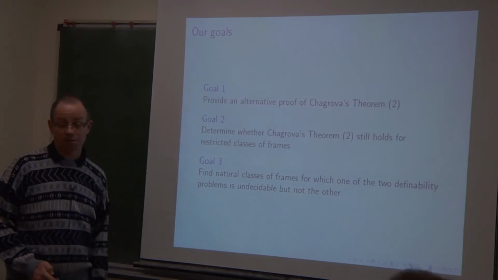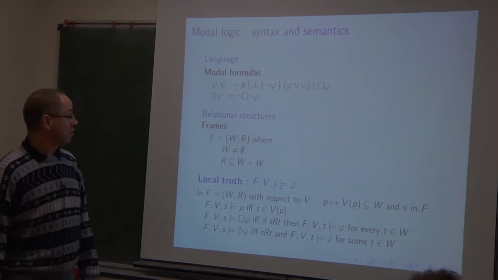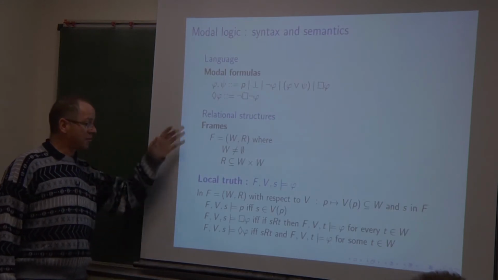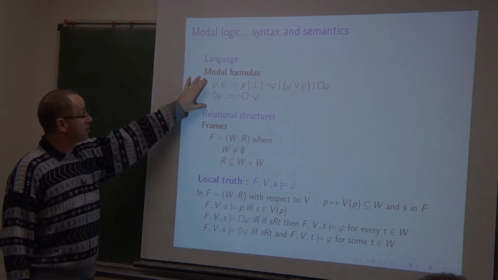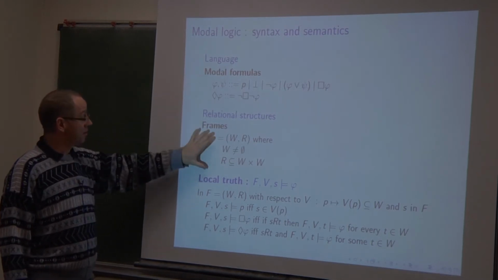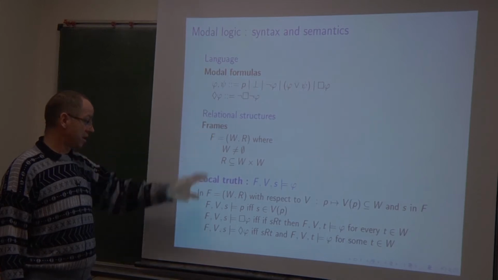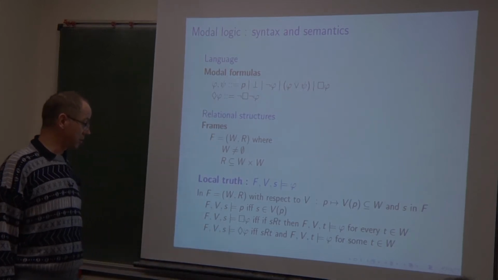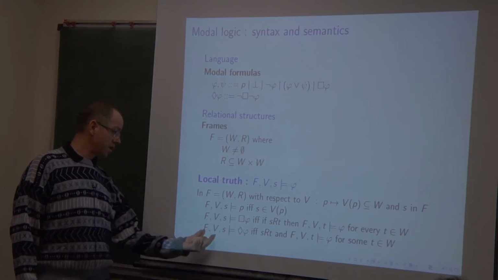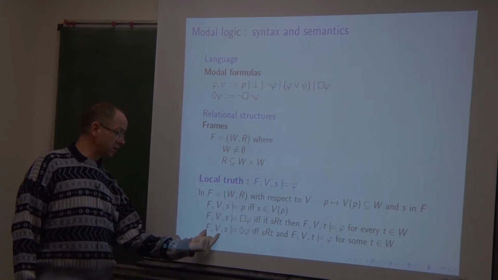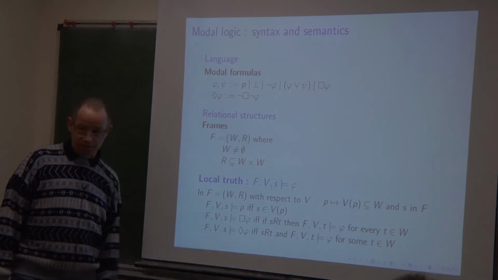So let us address the first one. To be ready with the syntax, I think I will be fast on these slides. I consider the ordinary syntax, again the ordinary semantics of modal logic, and the classical truth condition. Again, Greek letters denote modal formulas, and a frame together with an evaluation is like a Kripke model.